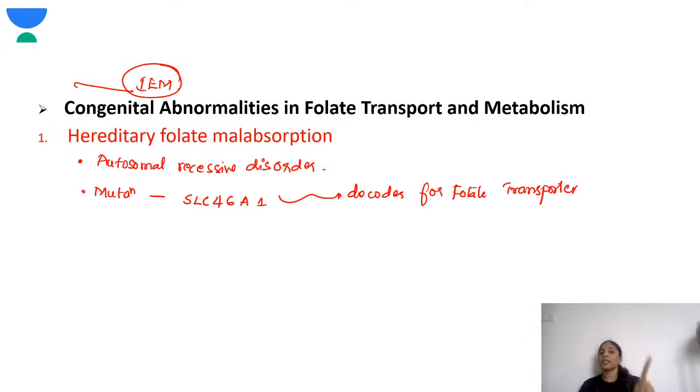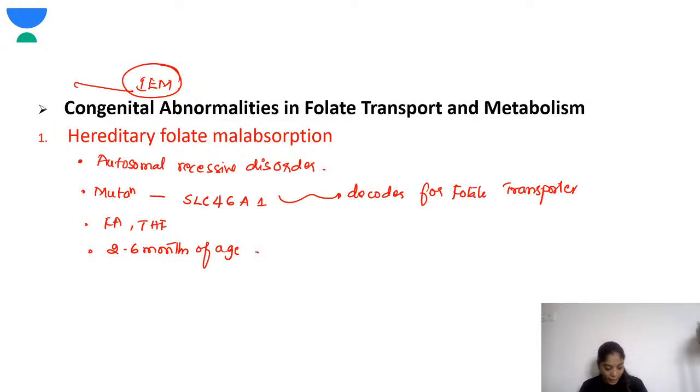That is why this leads to the malabsorption. Folic acid or tetrahydrofolic acid are not absorbed, and the symptoms become apparent by the age of 2 to 6 months.